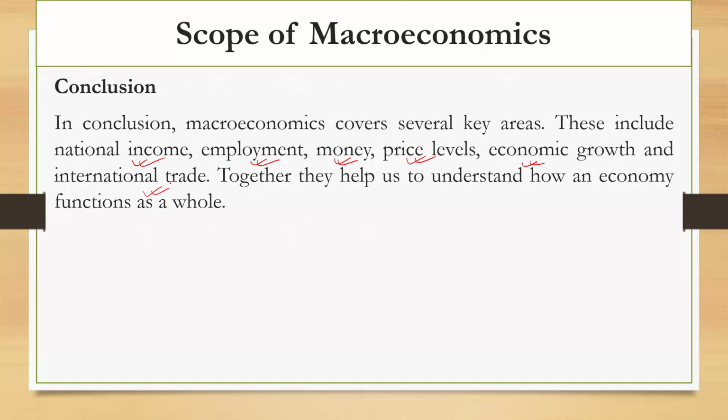Together, the study of these concepts helps us to understand how an economy is functioning and how well the economy is doing. This is what we learned in this video.